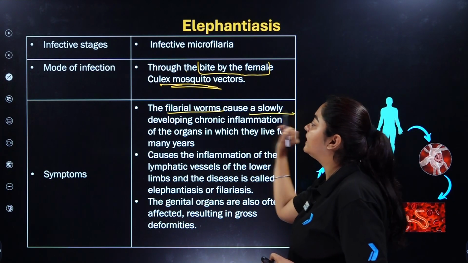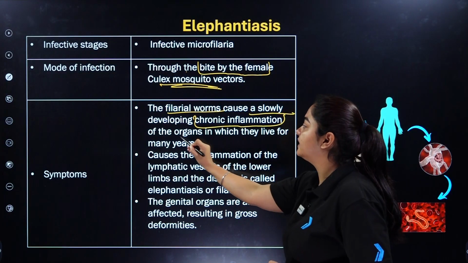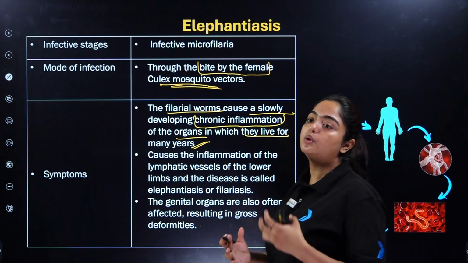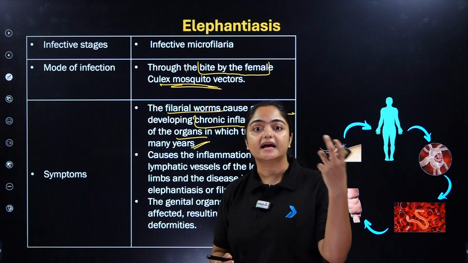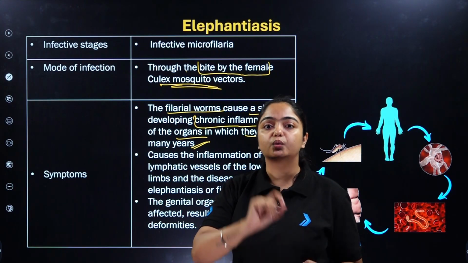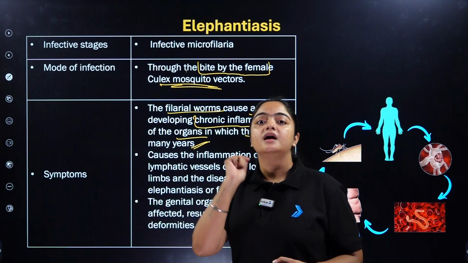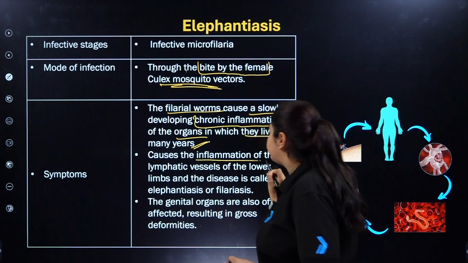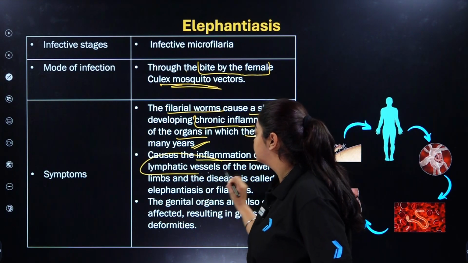They cause a slowly developing chronic inflammation of the organs in which they live for many years. So basically they are parasites, living inside the host and dependent on the nutrients of the host. They cause inflammation of the lymphatic vessels majorly.